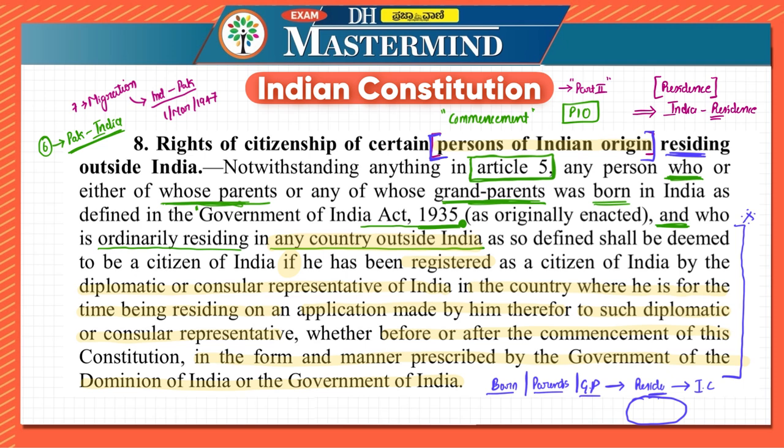If they want Indian citizenship, they have to go and register at that office. This registration process also has to be according to what the Indian government says. If they do so, they can become a citizen of India.